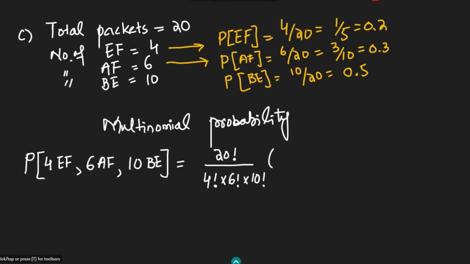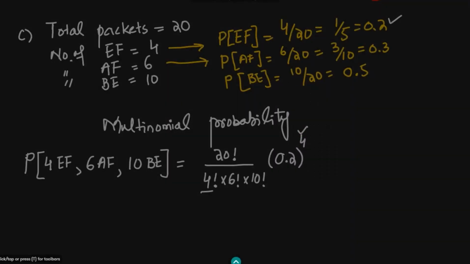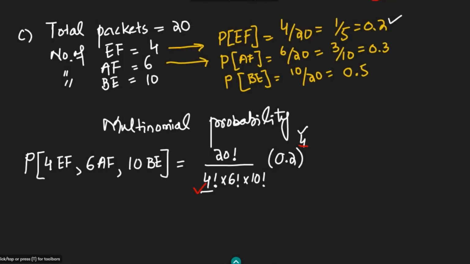So the probability of EF is given here, that is 0.2, and the power of it will be the number of elements in that class. This is 4, and also here this is 4. Similarly, the probability of AF is 0.3, and the number of elements here is 6, and also the probability of BE is 0.5, and the power it has is 10, which is also given here.